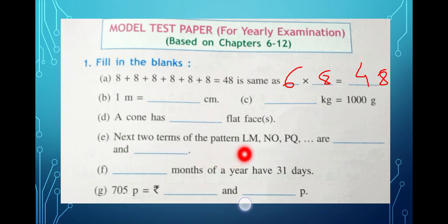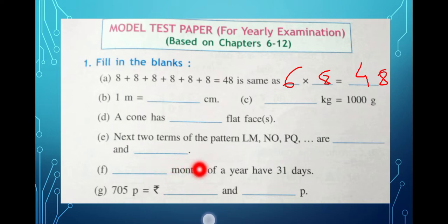Okay. Now the next one is the next two terms of the pattern. This is from the measurement chapter. The first one, number A, is from multiplication. Number B is from measurement. Number D is from shapes. Number E is from patterns. Number F is from months, that is time. And number G is from the money chapter. So all the chapters are coming here. The next two patterns after LM, NO, PQ will be RS, then TU.